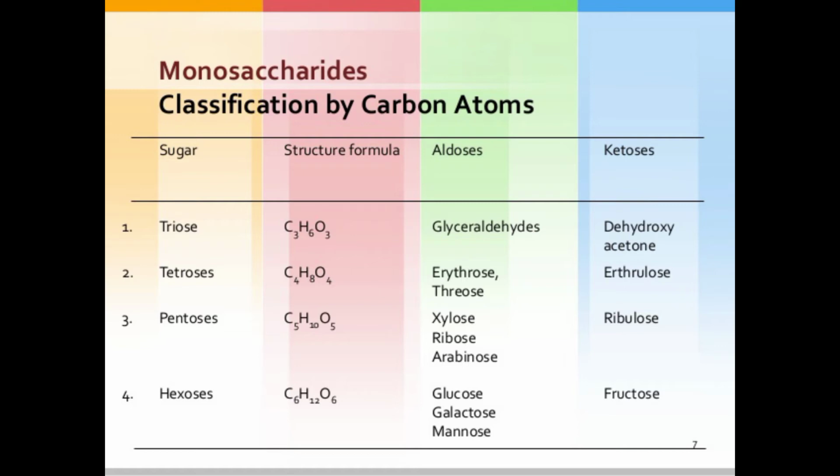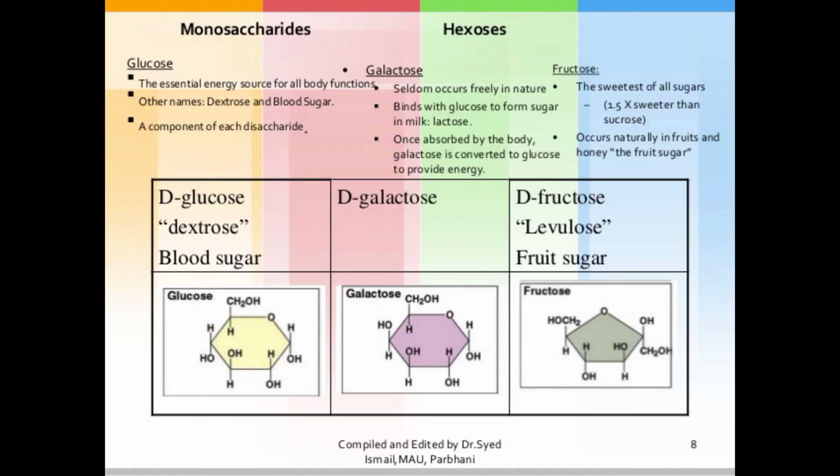Then pentoses have 5 carbon atoms. Examples are ribose and xylose, and among ketoses, ribulose. Then hexoses have 6 carbon atoms. Examples are glucose, galactose and mannose, and among ketoses, the example is fructose. The important hexoses are glucose, galactose and fructose.